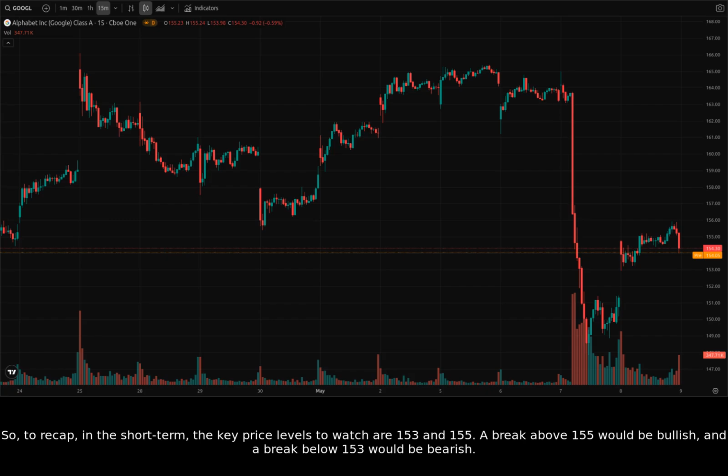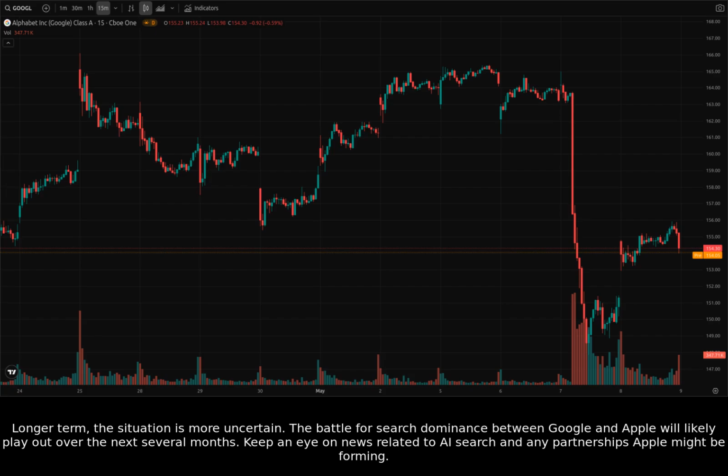So, to recap, in the short term, the key price levels to watch are 153 and 155. A break above 155 would be bullish, and a break below 153 would be bearish. Longer term, the situation is more uncertain. The battle for search dominance between Google and Apple will likely play out over the next several months. Keep an eye on news related to AI search and any partnerships Apple might be forming.